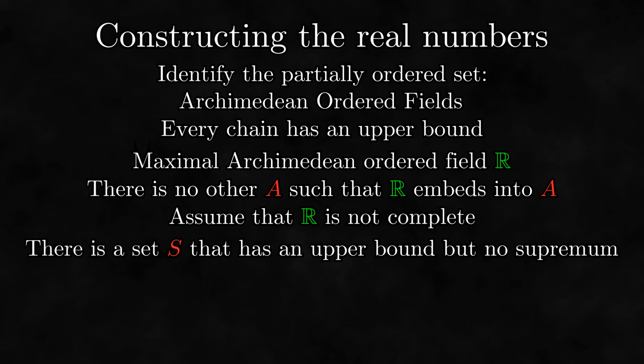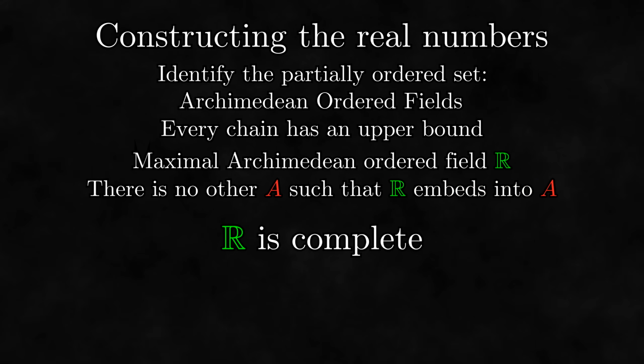While it's actually more work than I initially let on, we can do a field extension to fill this gap, giving us a bigger Archimedean ordered field in which R embeds, which contradicts the maximality of R. Thus, R must be complete, so we have now proven, using Zorn's lemma, that the real numbers exist.